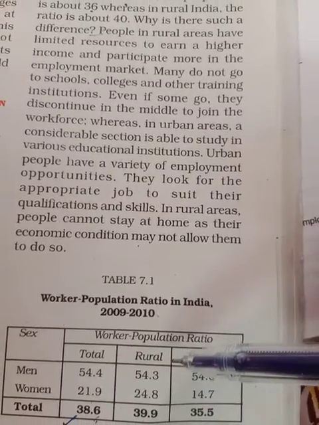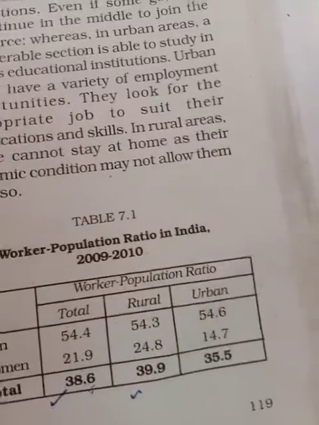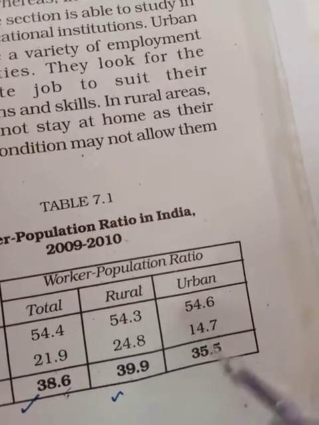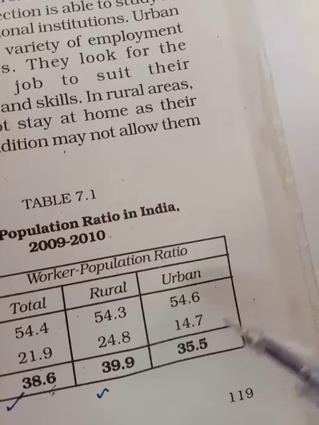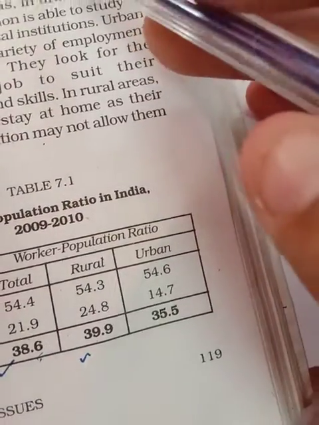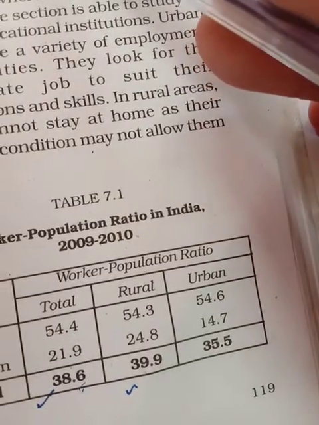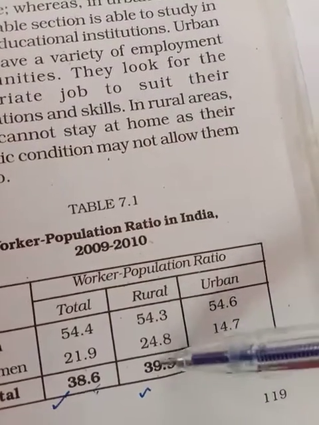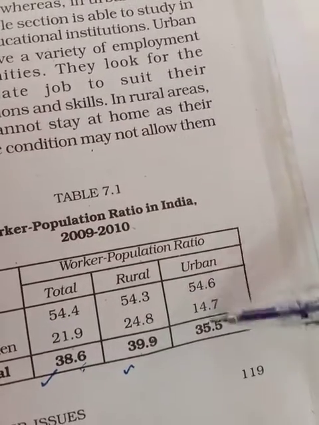Here it is to be given. In the urban area it is 35.5, which is rounded off to 36 out of 100 in the population. And the ratio is about 40 in the case of rural area. So there is more contribution from the rural area compared to urban.